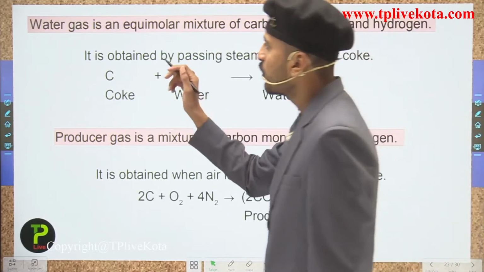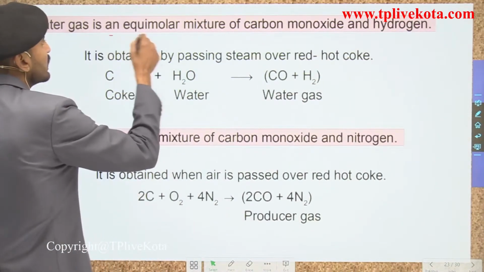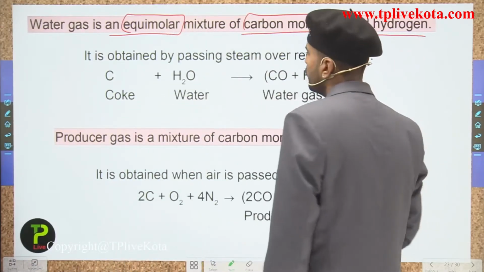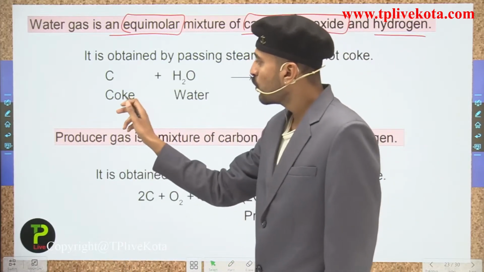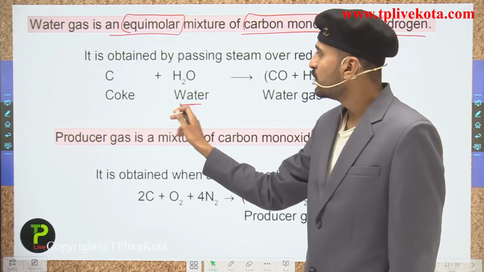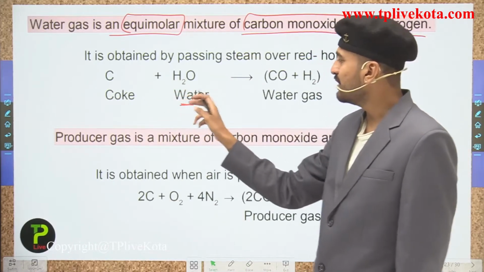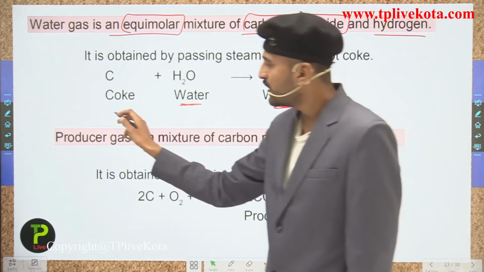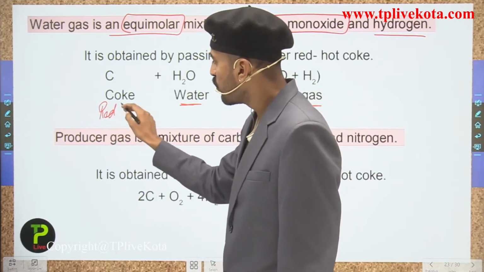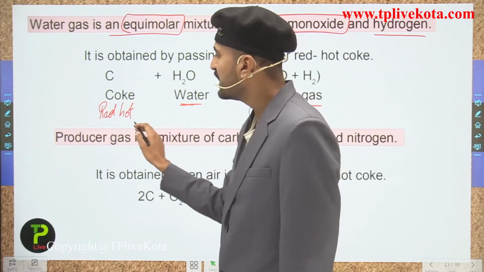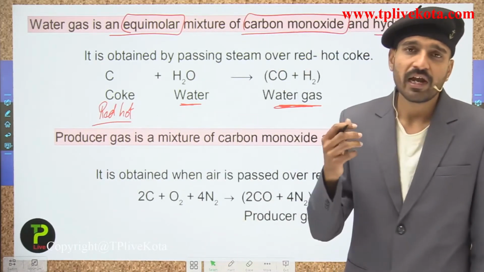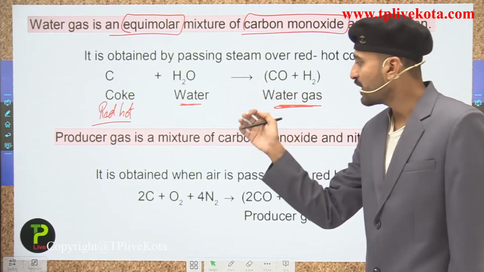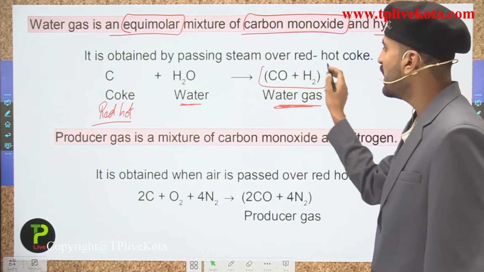So students, talking about the water gas, water gas is an equimolar mixture of carbon monoxide and the hydrogen, and it is formed by passing the coke over the steam. So here, on passing the coke over the steam, we get the water gas just like this. So you can simply see here, this is the red hot coke. That is the coke which has been heated. So to the red hot coke, when we pass the water vapors, here a combination of gas is formed, that is the carbon monoxide and hydrogen.